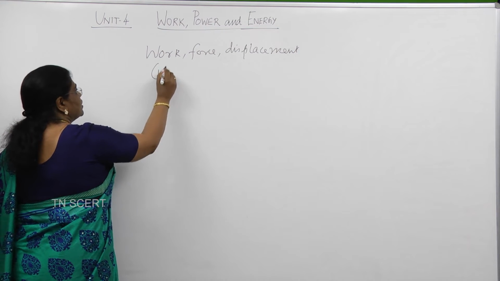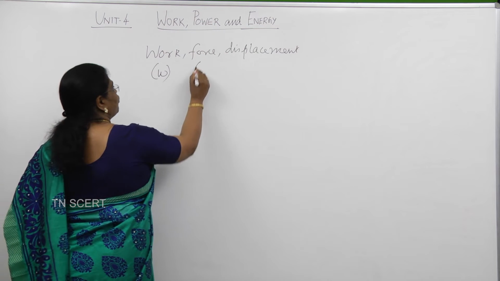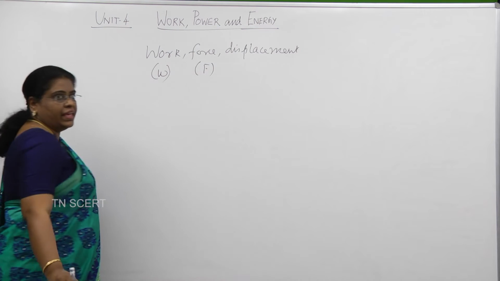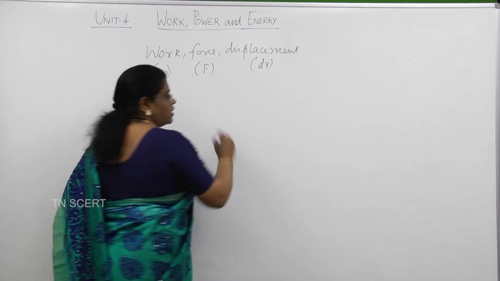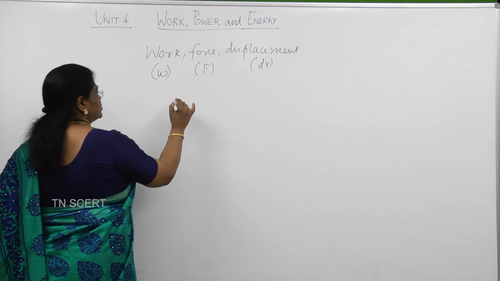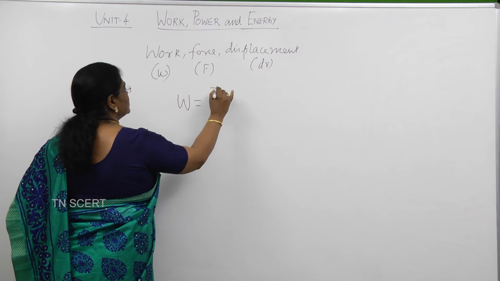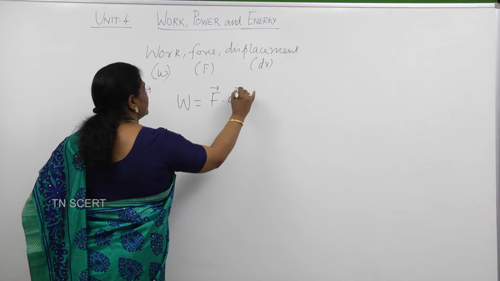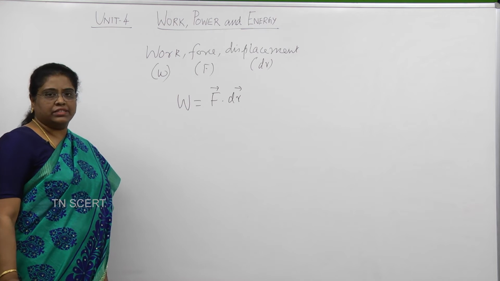Work is represented by the letter W, force by F and the displacement dr. How are these three related with this equation? The work done on an object is the scalar product of the force and the displacement.